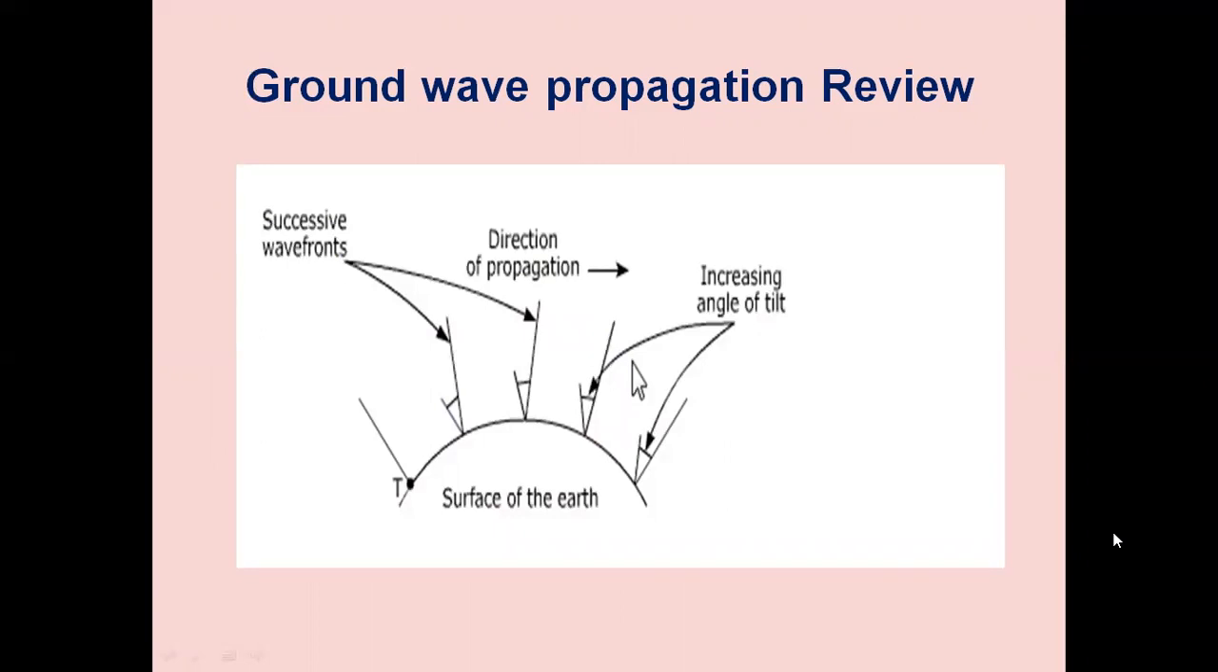This is a pictorial view of ground wave propagation. As the wave propagates over the earth, this is the surface of the earth and the wavefronts are traveling from transmitter to receiver. Vertically polarized antennas are used. As the wave propagates over the earth, it tilts over more and more, and this increase in tilt causes greater short circuiting of the electric field component of the wave, and hence field strength reduces.